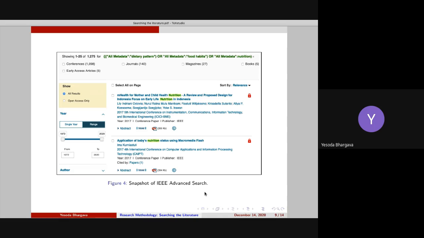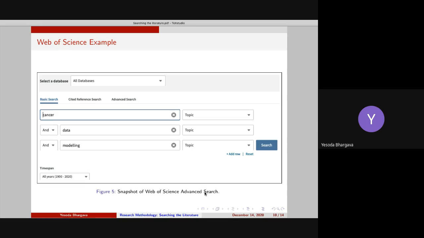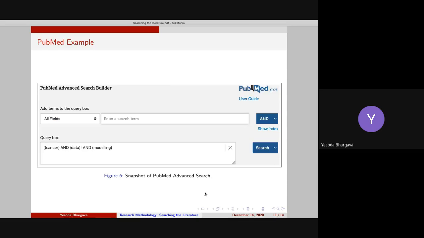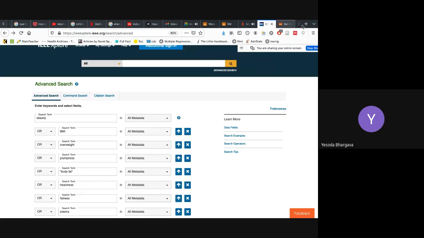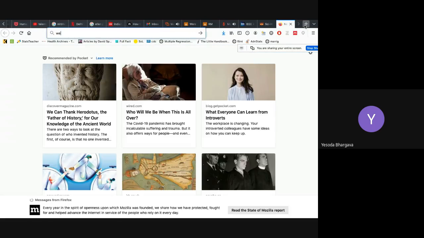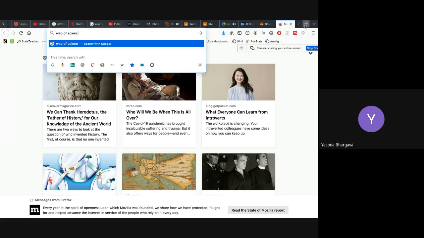So this is how the result looks. I also want to discuss one of the very fantastic portals to search the literature. This is Web of Science, and after that I will discuss PubMed also. Web of Science is one of my favorites because I think it is very well organized.